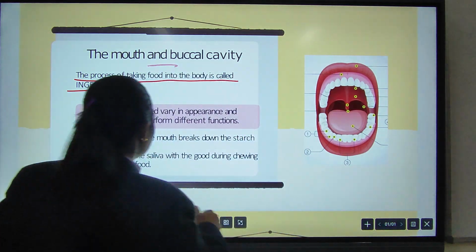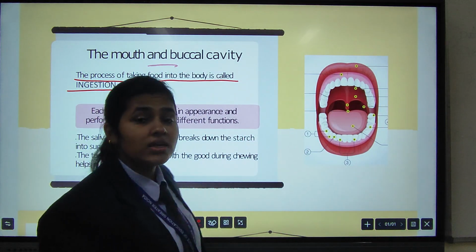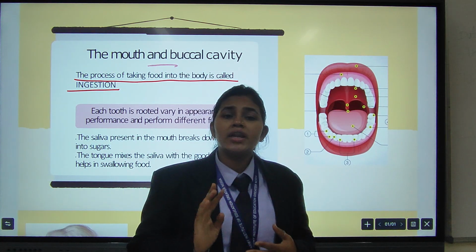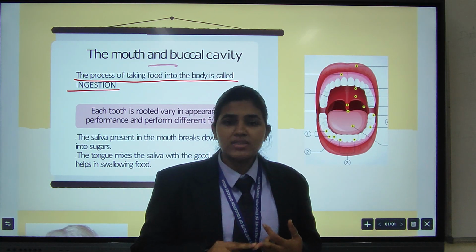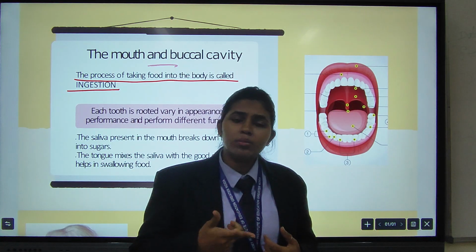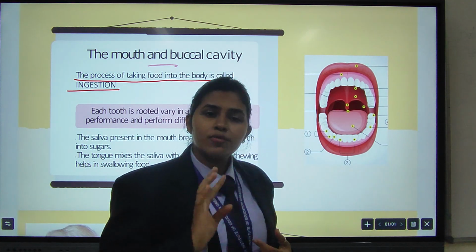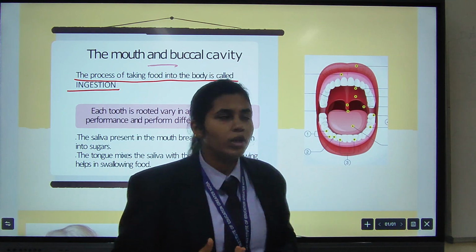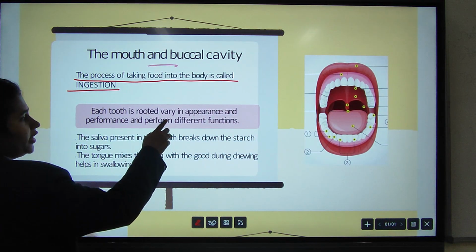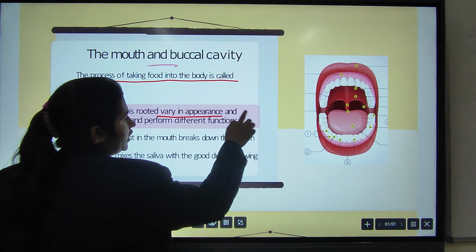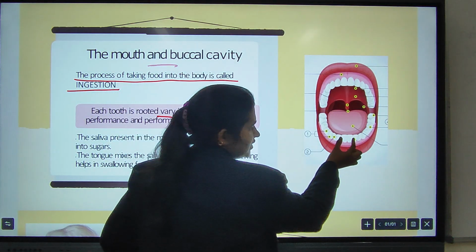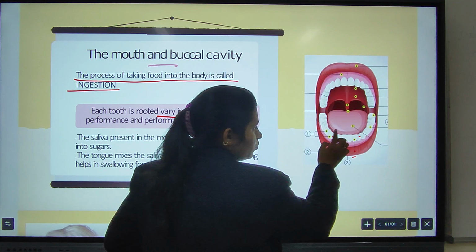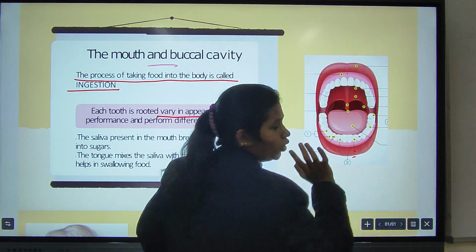We all know that in humans there are 4 types of teeth: incisor, canine, premolar and molar. Each tooth type varies in appearance. These are incisors, these are canines, these are premolars and the last ones are molars.